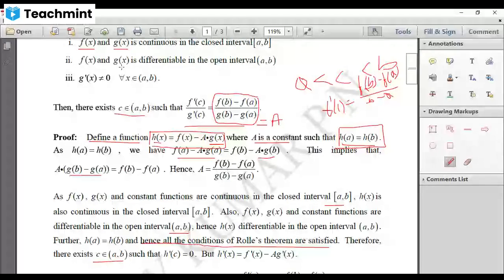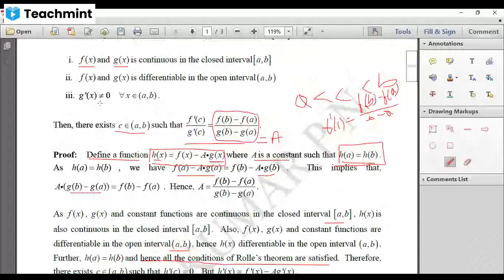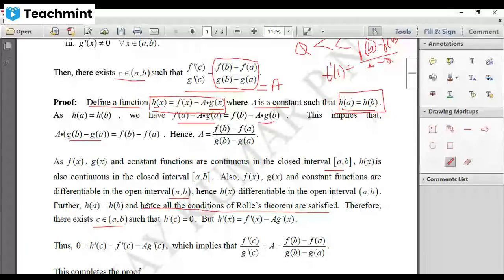Remember here f of a need not be equal to f of b, and g of b need not be equal to g of a. That third condition is not there, so we cannot apply the theorem for f of x and g of x. But our h of x is satisfying all the required conditions of Rolle's theorem. Therefore, there exists C in between a and b such that h dash of c is equal to 0.